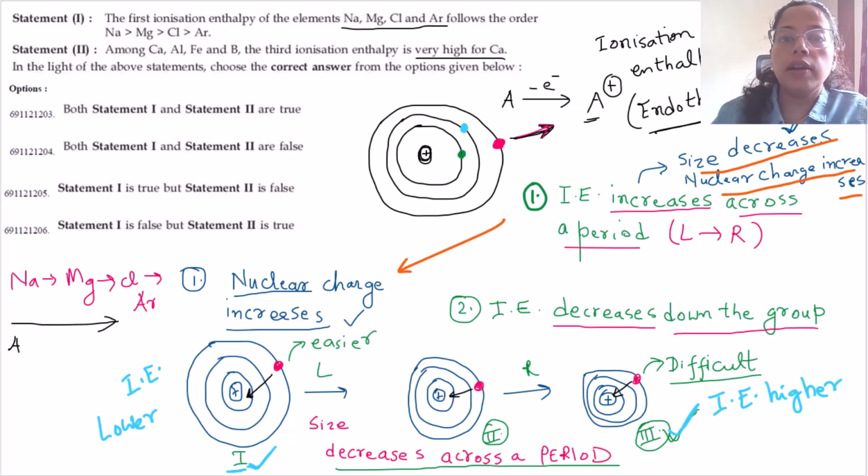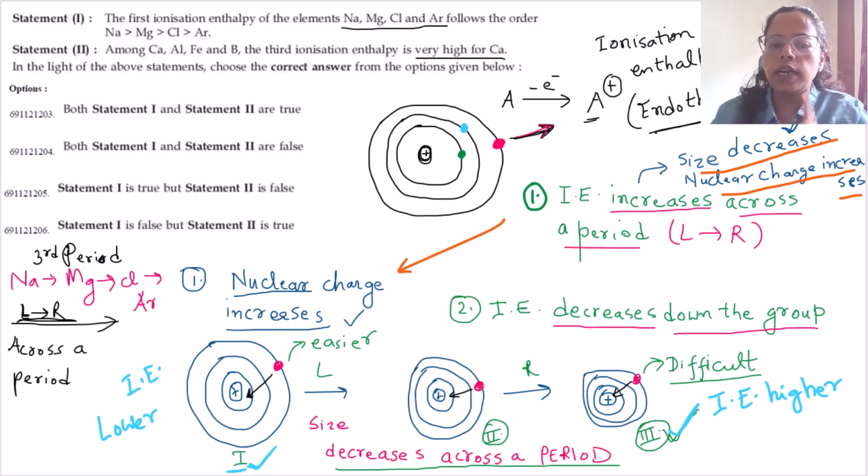All these elements are in the third period. You can go back and check your periodic table. All of these are in the third period. So these are the third period elements. So we are moving across a period from left to right.